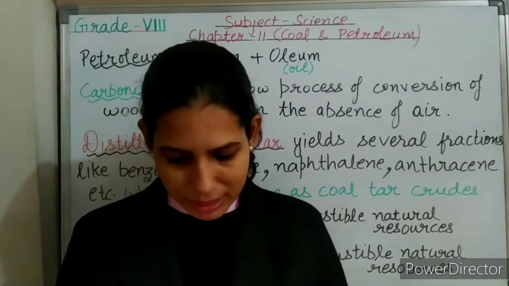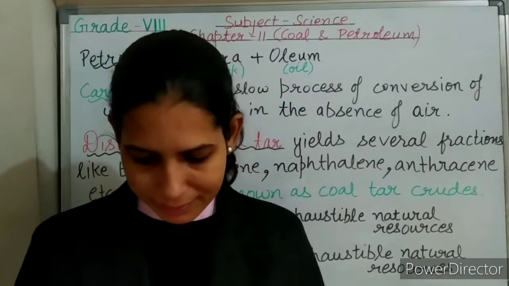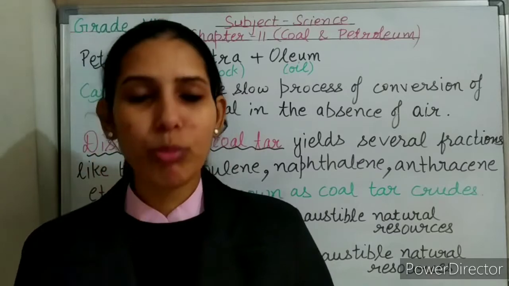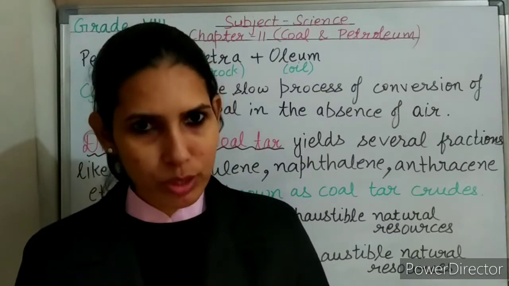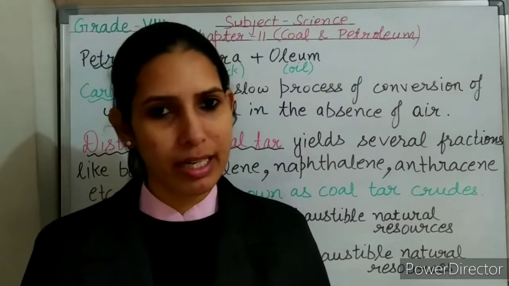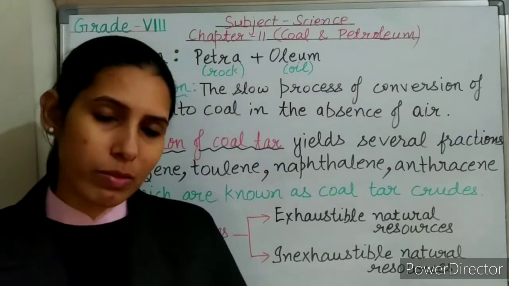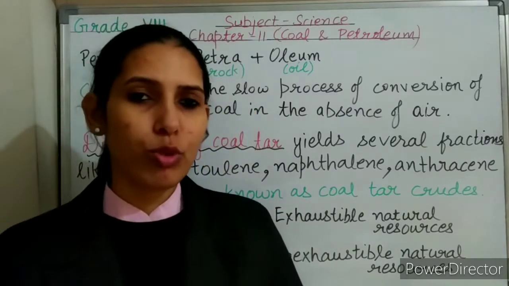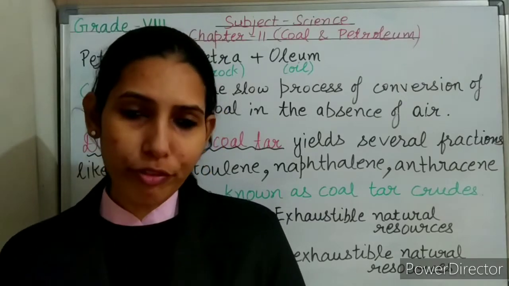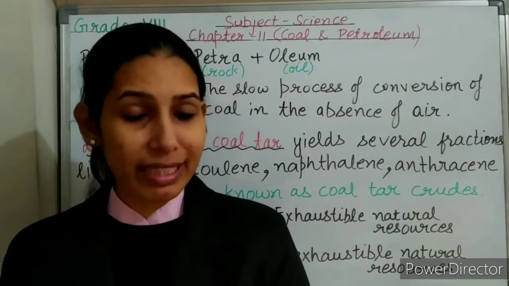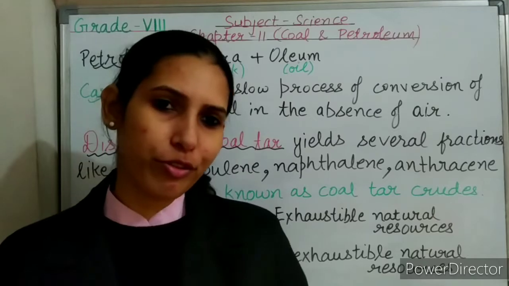Now the next question is, what is the difference between bituminous and anthracite varieties of coal? Bituminous and anthracite are varieties of coal, so here the difference has been asked. Bituminous is black in color and is the most commonly found variety of coal. Anthracite is the best variety of coal.